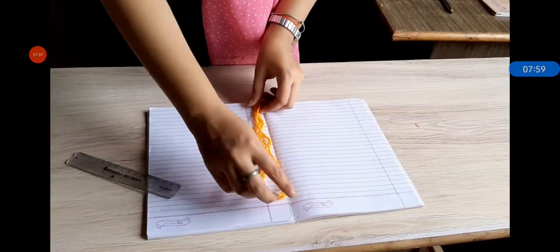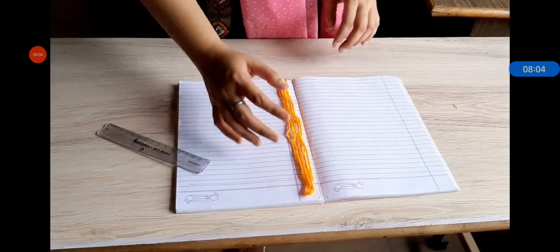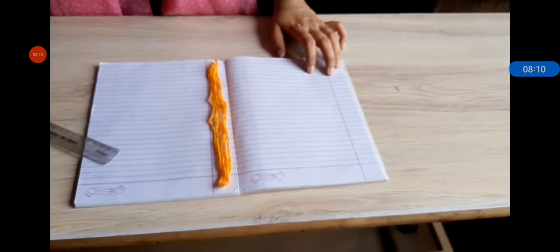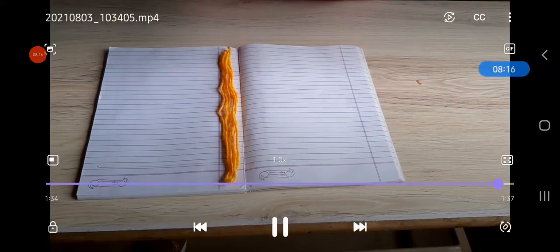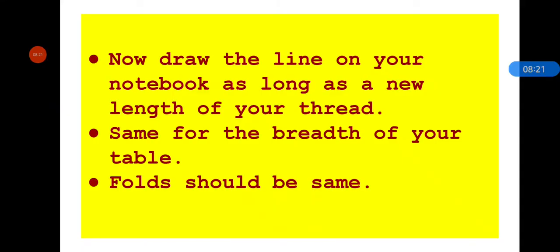Okay. Now let's measure the notebook. So here you can see, and one important thing, that the fold should be the same in breadth and in length. We have taken 3 folds. So I hope you have understood after watching the video. In this way you also need to do this activity and fit the big size of a table in your notebook.